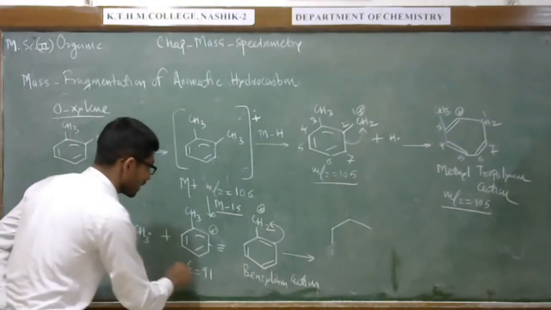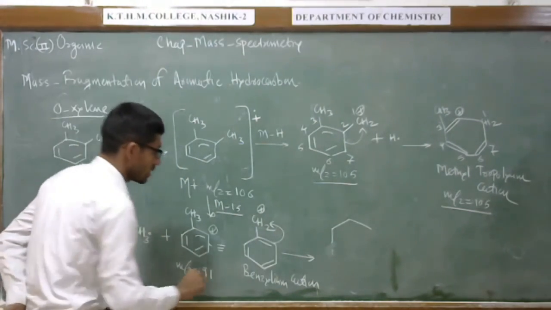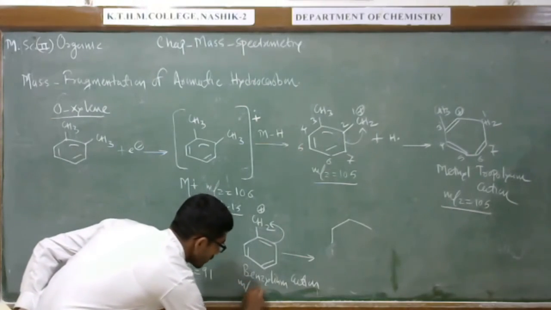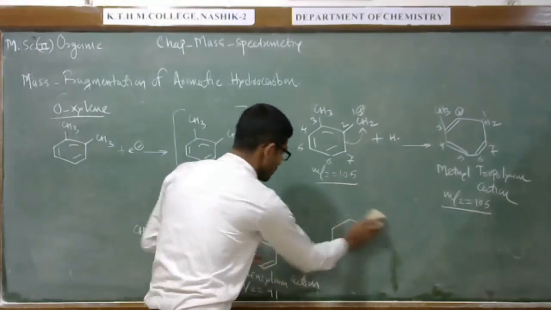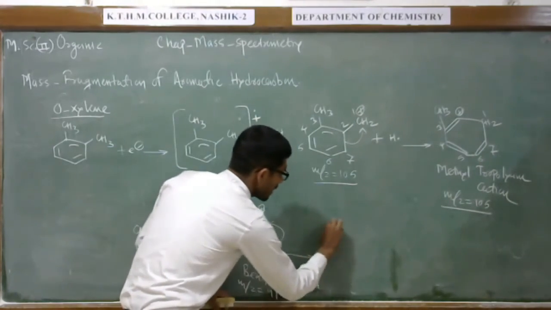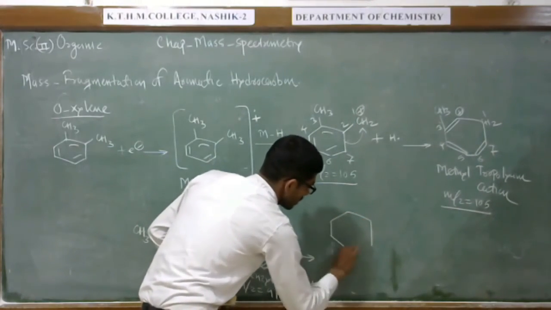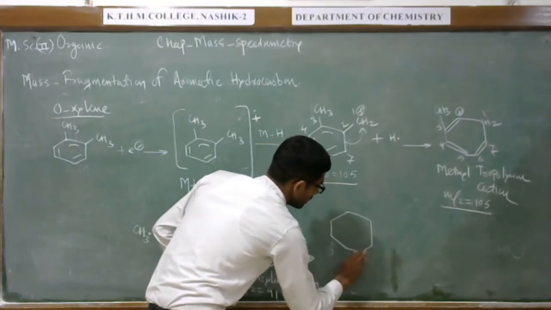This benzene cation is observed at mass to charge ratio 91. No doubt about that. When you show this rearrangement, this will become a 7-membered ring again.